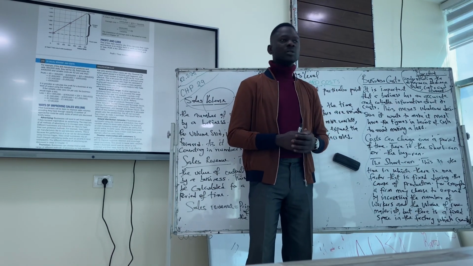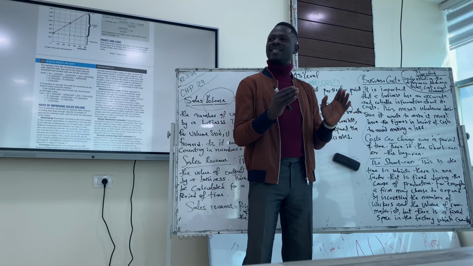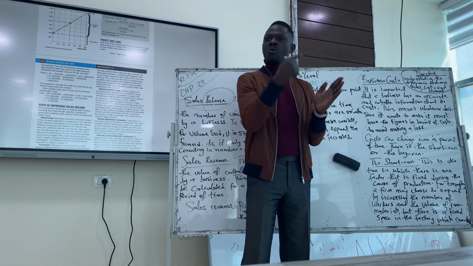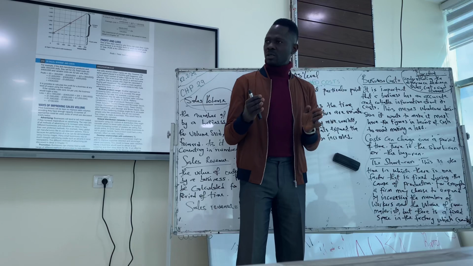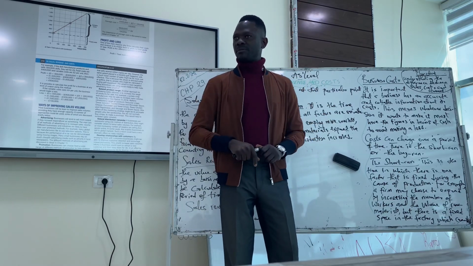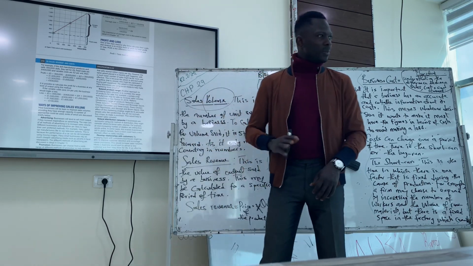Do we understand? So the difference between the short run and the long run is the time. In the short run, there's always going to be one factor that is fixed. But in the long run, all factors become variable. Do we understand? Any question about that?